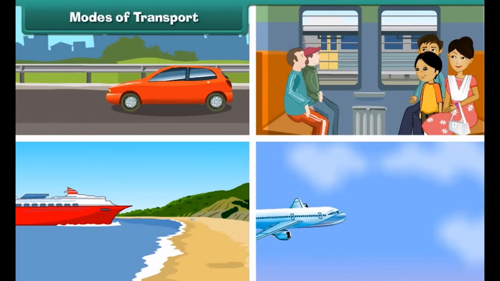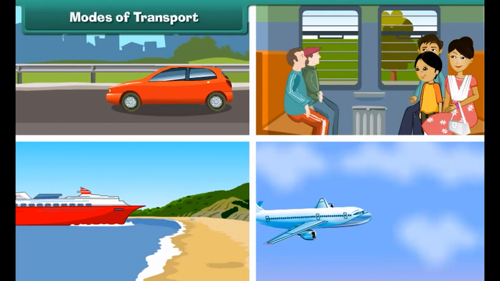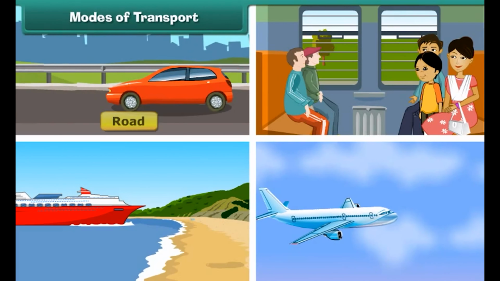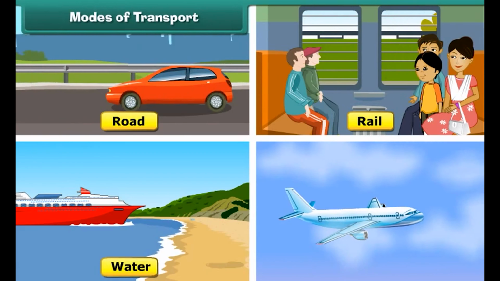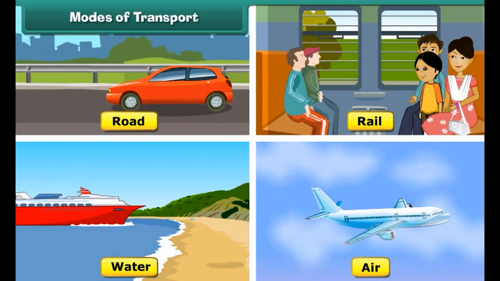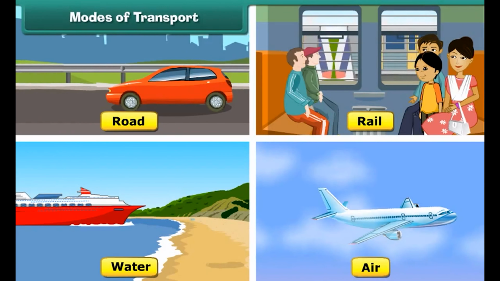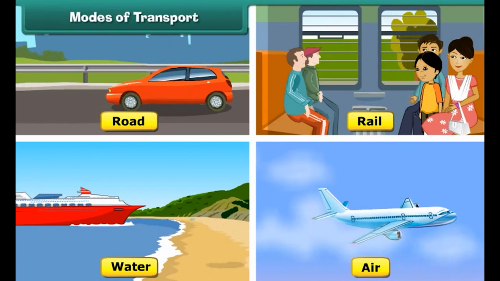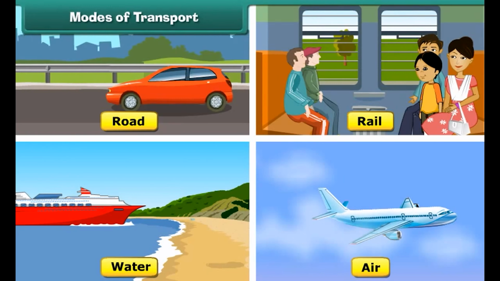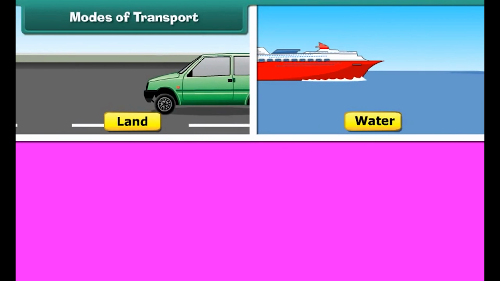Modes of transport. Goods, animals and people can be transported by road, rail, water or air. Different mediums used for transportation are known as the modes of transport. Modes of transport can be broadly divided into 3 categories: land transport, water transport, and air transport.